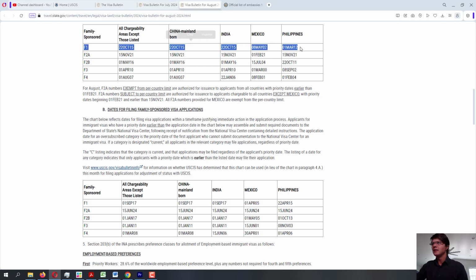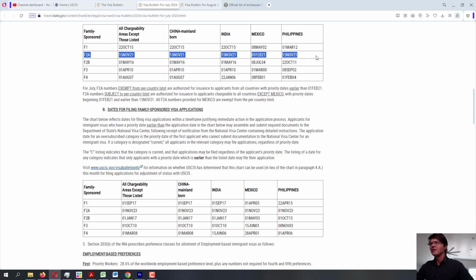Let's see if we can see any movement. All right, so it doesn't look like there is any movement for F1. Unfortunately, for the F1 category, there is no movement whatsoever from July to August. As you can see, it is all the same numbers. Unfortunately, nothing.